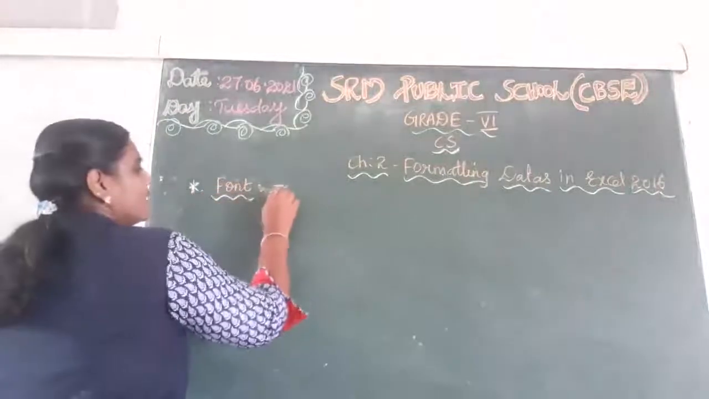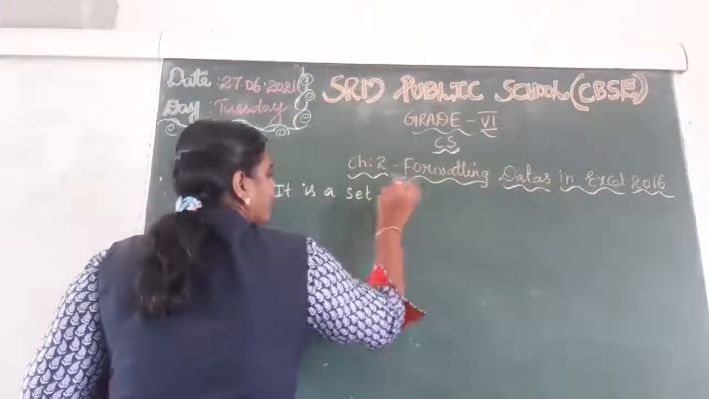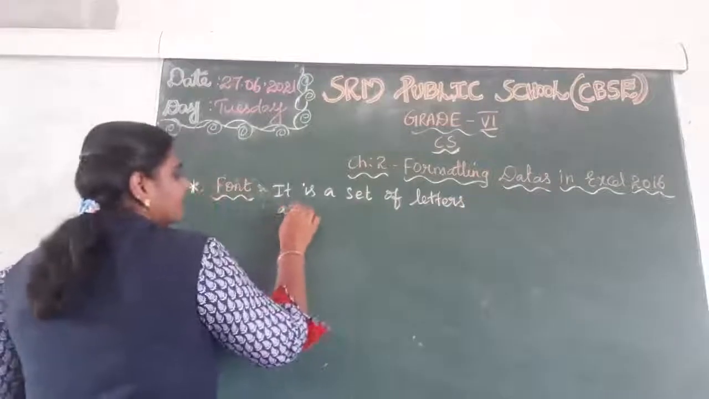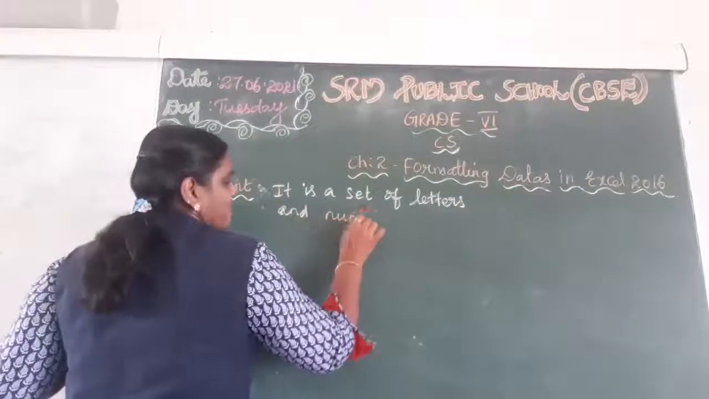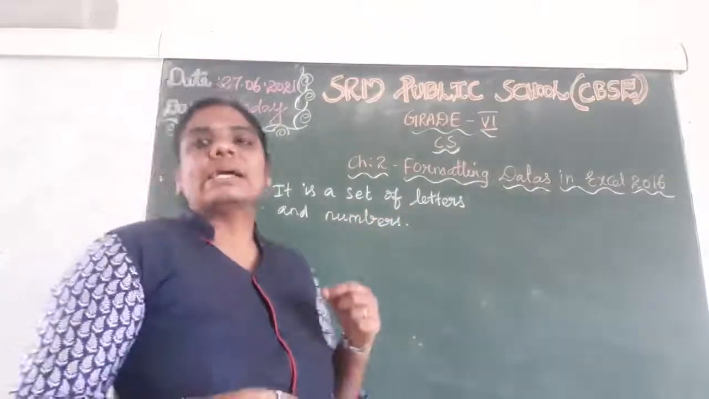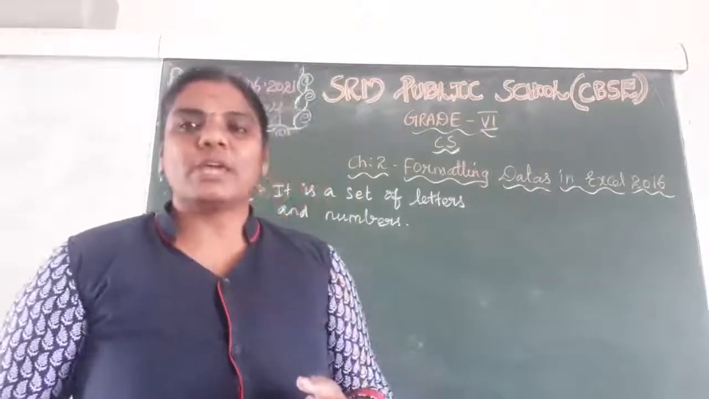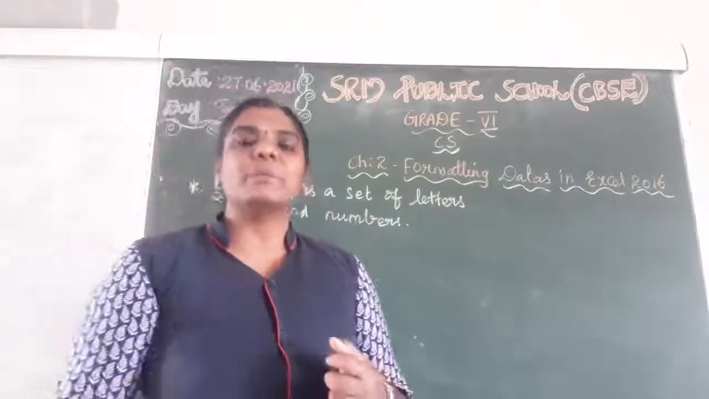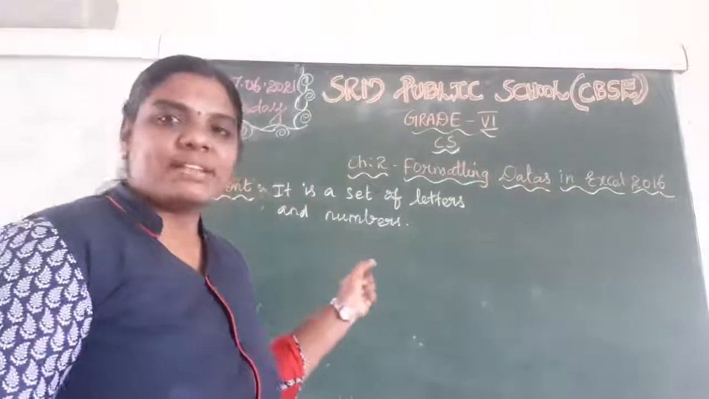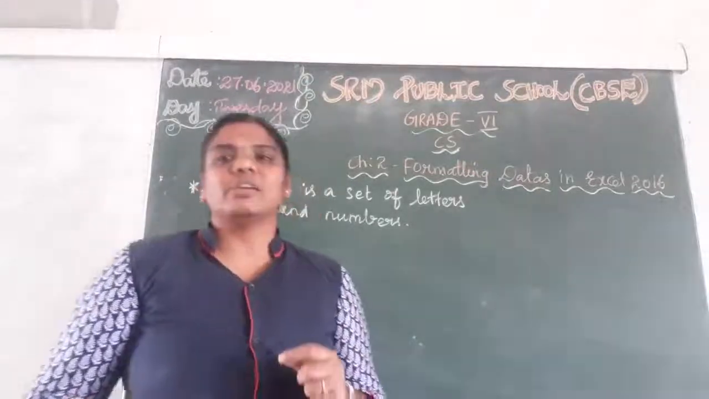It is a set of letters and numbers. Okay. Font means set of letters and numbers. Font means what? Text. Okay. What text we are giving to the computer, that is called font. Okay dears, so in Excel sheet, what are the text we are typing? That is called font. Understand?